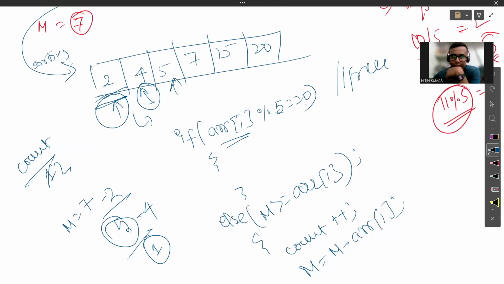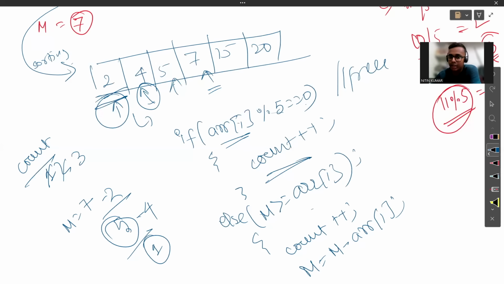Now let's check for the next value, 5. Will it come for free? Yeah, it will come for free. So just increment my count by 1. I do not have to pay for anything, so I do not have to subtract from my total value. Now count will become 3. Go to the next value. Could it come for free? No. Could we buy it?